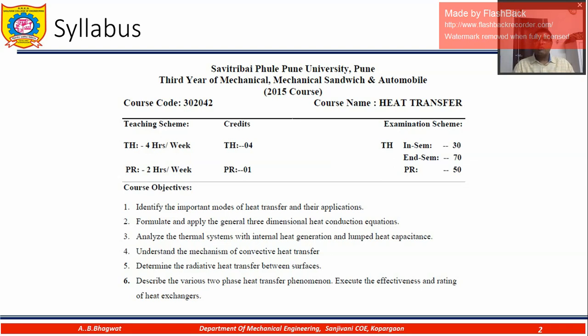Once you understand this process, what is the two-phase heat transfer process? It is like a boiling phenomenon. If you have a surface which is very hot, maybe 700 or 800 degrees Celsius, like in a nuclear reactor, you have a nuclear rod bundle which reaches up to 600, 700 degrees Celsius, provided there is water cooling outside. Then only that temperature is there. If that water cooling stops, then what happens? That temperature shoots up because there is continuous internal heat generation from the nuclear fuel, so the temperature goes very high, 900 or 1000 degrees Celsius.